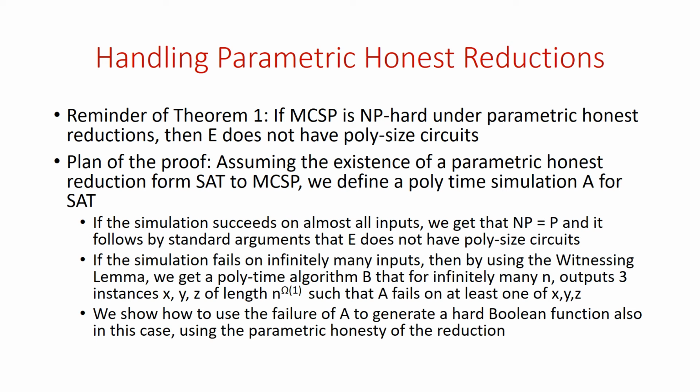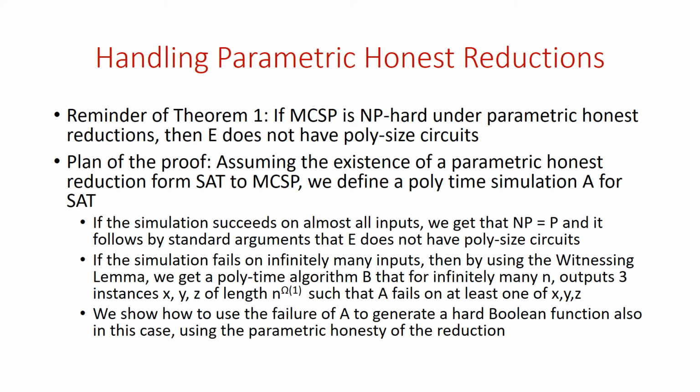So let me explain how to use this to handle parametric honest reductions. That's the simpler proof. Let me remind you of Theorem 1: if MCSP is NP-hard under parametric honest reductions, then E does not have polysize circuits. The plan of the proof is as follows. Assuming the existence of a parametric honest reduction from SAT to MCSP, we define a certain polynomial time simulation A for SAT.